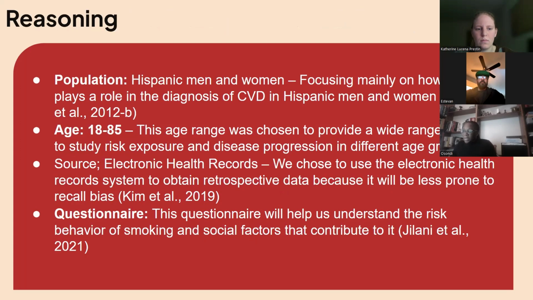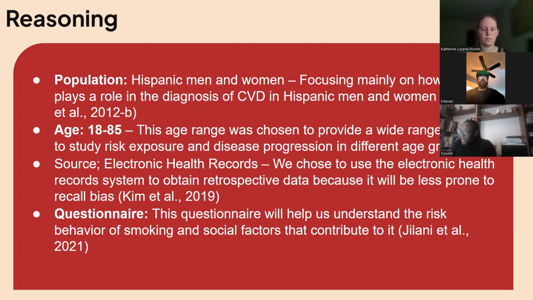The reasoning behind our selection. Hispanic men and women: we will be focusing mainly on how smoking plays a role in the diagnosis of CVD in Hispanic men and women. The age range we chose was selected to provide a wide range of ages to study risk exposure and disease progression in different age groups.